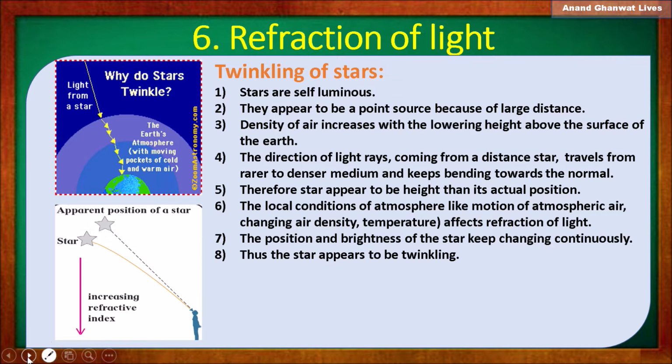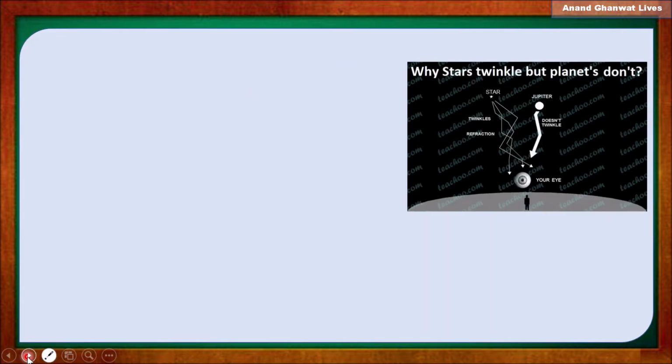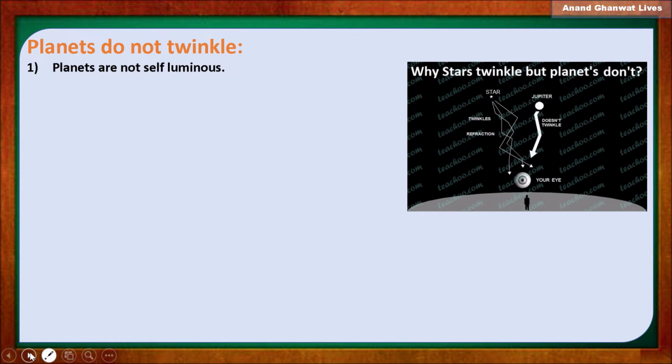Okay, now next, observe this diagram. Stars, which are more distant from us than any planet, appear to be twinkling, but planets do not appear to be twinkling. Why? Let us understand why planets do not twinkle.